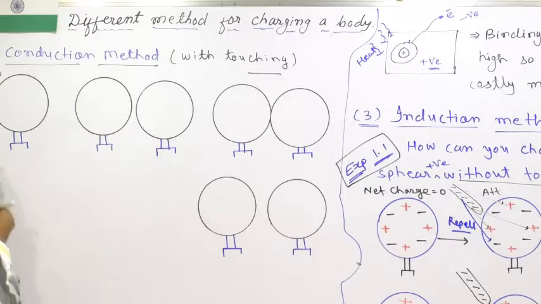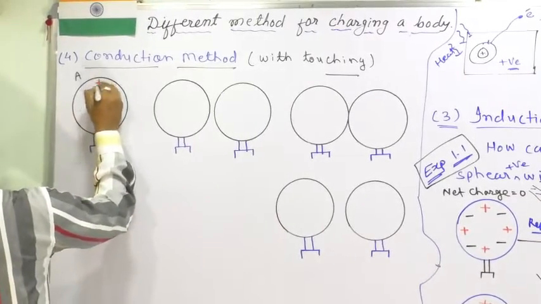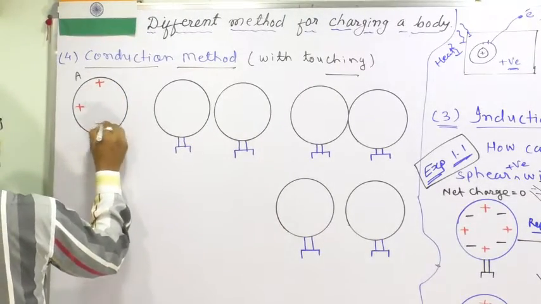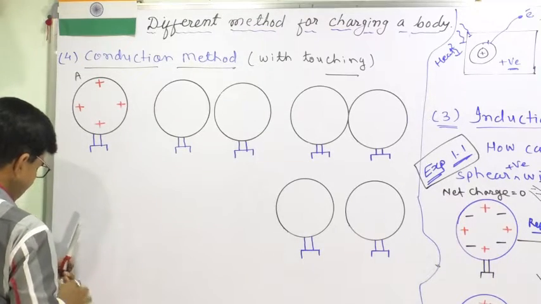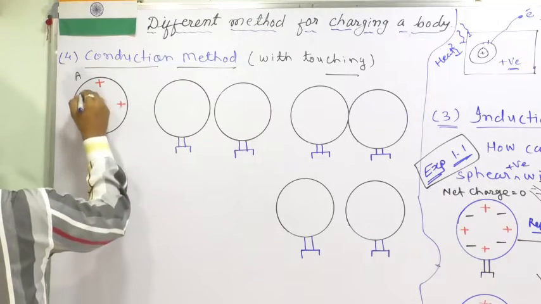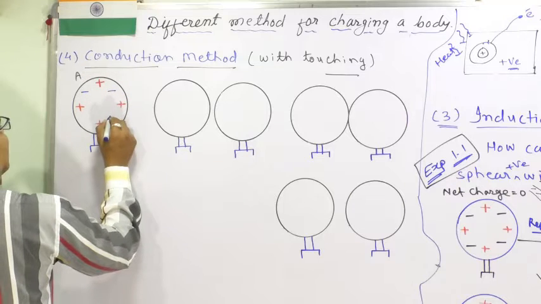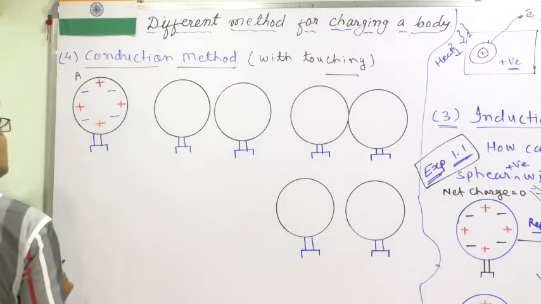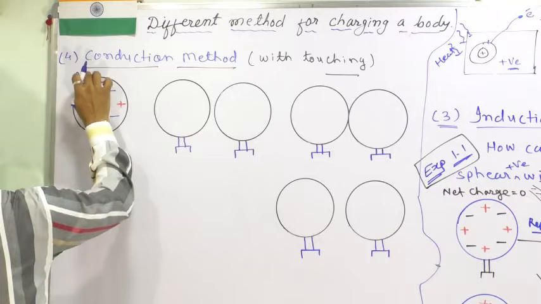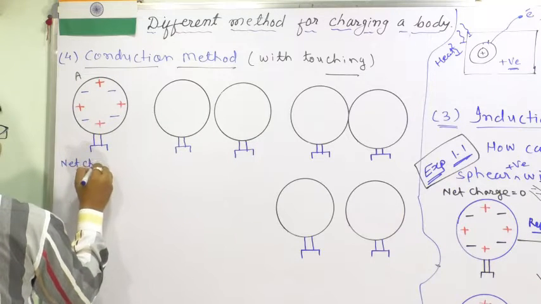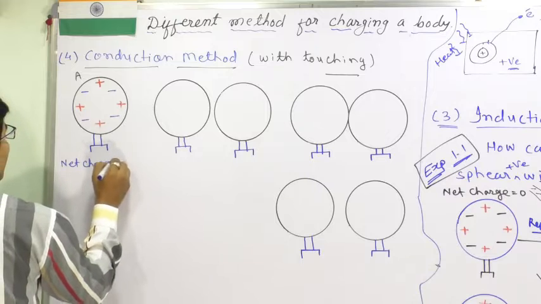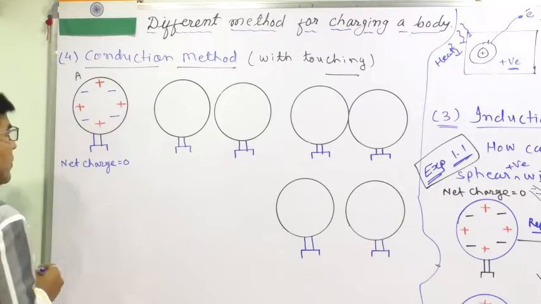So an equal amount of positive charge and an equal amount of negative charge, so the net charge of sphere A will be 0.